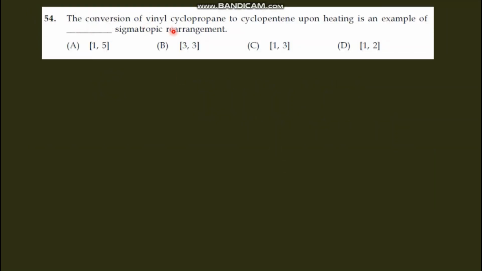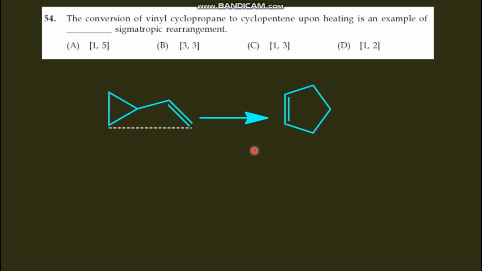Next question: the conversion of vinyl cyclopropane to cyclopentene upon heating is an example of which type of sigmatropic rearrangement? First we have to draw the structures. So this is the conversion. This is vinyl cyclopropane, and this is cyclopentene. And how is this compound converted to this? Here some bond is formed like this.